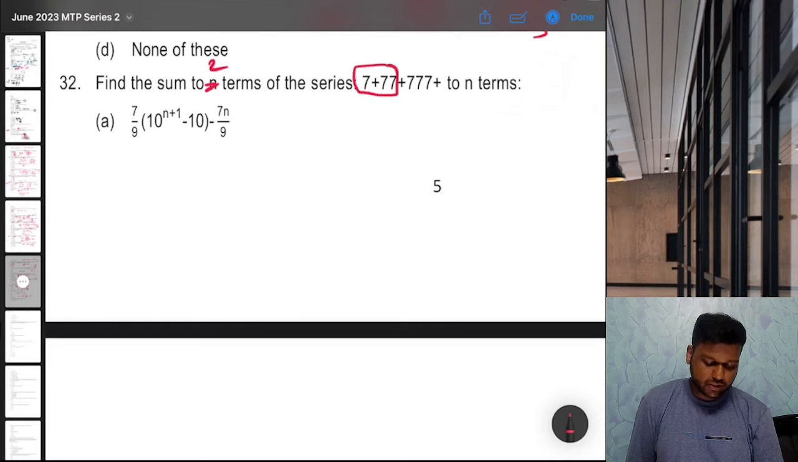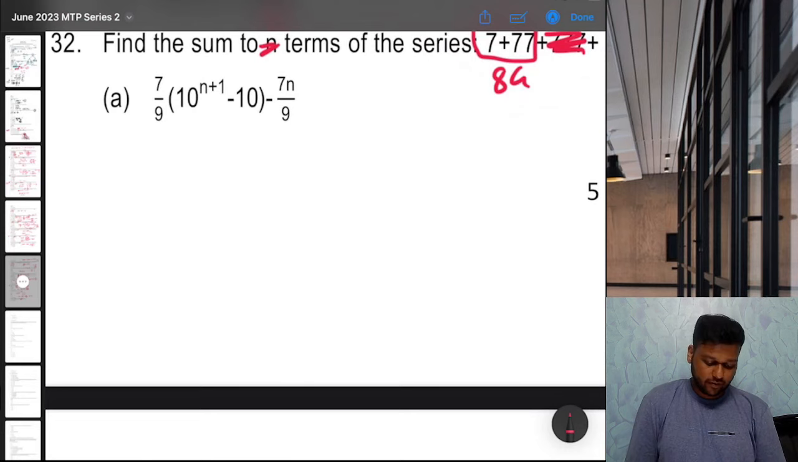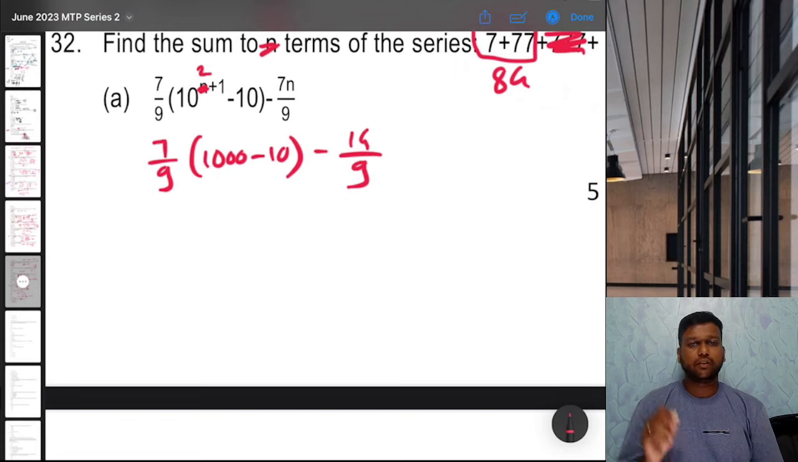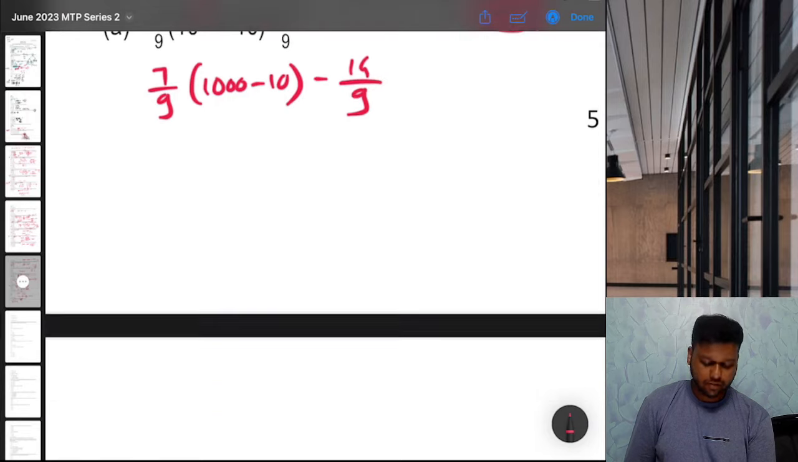What is the sum of two terms? 7 plus 77, 84. That means when you put n as 2, your answer should be 84. So let's check option by option. 7 by 9 into, you put n as 2, so 10 raised to 3 is 1000 minus 10 minus n is 2, so 14 by 9. Let's check this. 1000 minus 10 is 990, into 7 by 9, 770 plus, and 14 by 9 minus. If you press the calculator, you get 768.44 something, so wrong. We want 84.